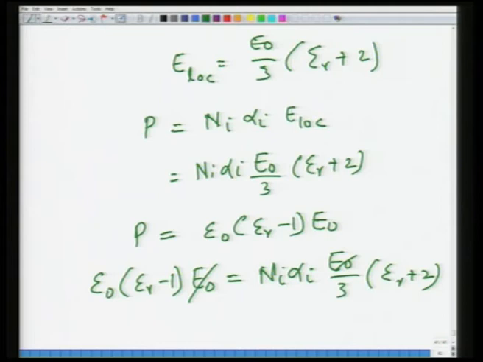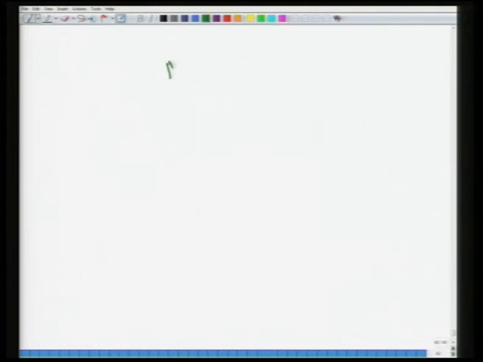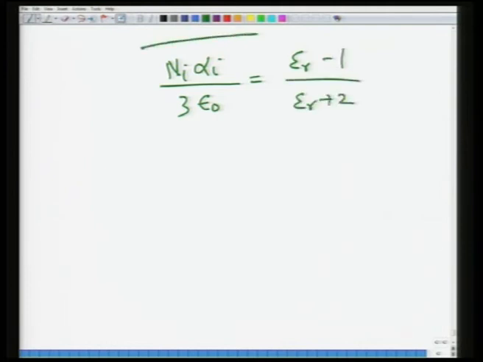So, the objective is to bring the microscopic parameters on one side, macroscopic on the other side. So, what is the microscopic parameter? Alpha is a microscopic parameter, epsilon naught is a fundamental quantity, N is a microscopic parameter. What is the macroscopic parameter? Macroscopic means something which you can measure macroscopically, and this is epsilon r. So, when you rearrange the parameters, what you get is N I alpha I divided by 3 epsilon naught is equal to epsilon r minus 1 divided by epsilon r plus 2.